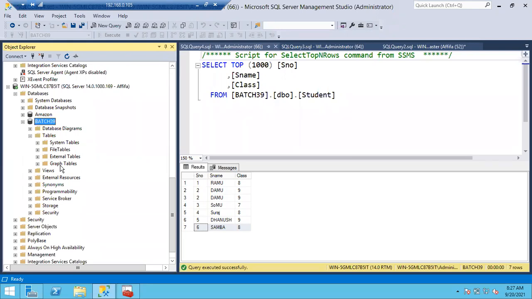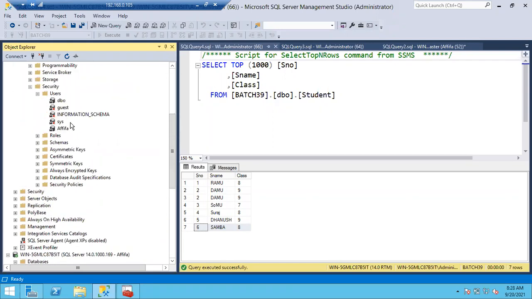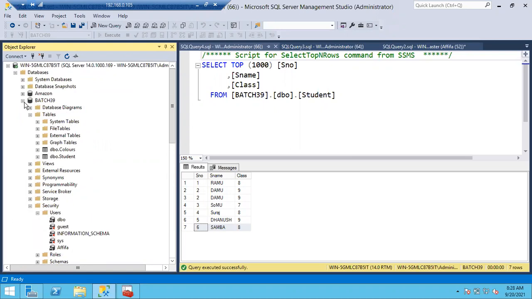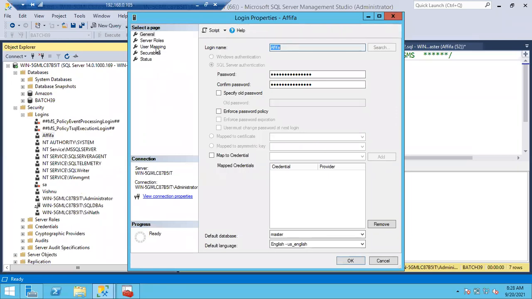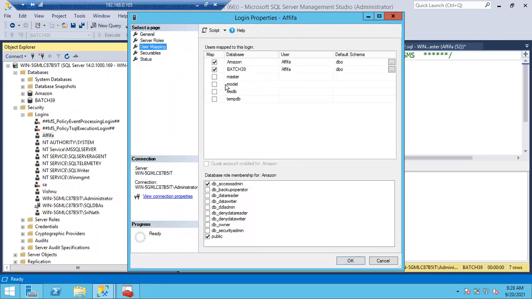Clear, guys? So if I added you, once you go to the user mapping page and select any database, that's enough. You will get database access, but you can't do anything. I can give you access on any database, but once I give the access, you can only access the database. You cannot do anything on it. You can connect to the database and see some of the default objects, but you cannot do anything on the database.